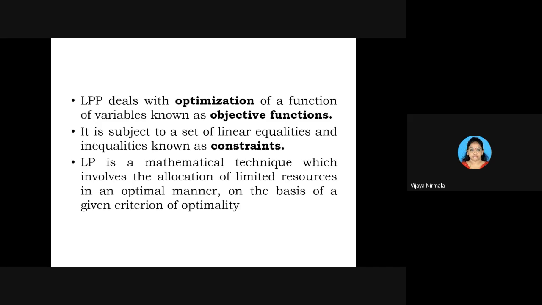So when we are discussing these terminologies, note them: optimization, objective function. You need to keep all of this in mind. Optimization deals with a function of the variables. So the function of the variables is called the objective function.